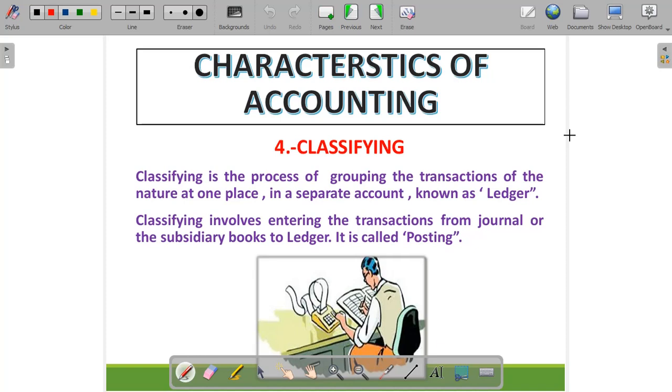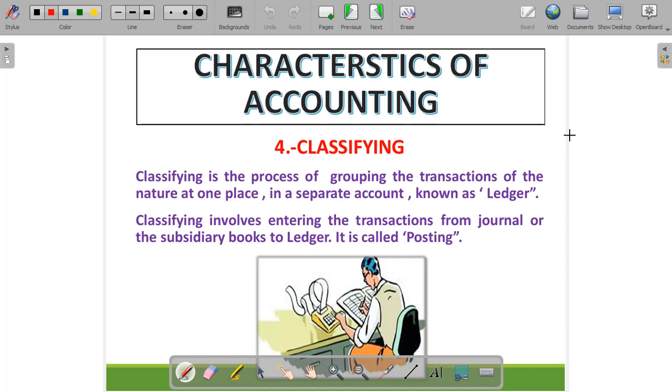Then the fourth characteristic of accounting is classifying. Basically, classification is a process. What happens in the classification? We group the transactions or events of similar nature at one place, right? That particular place is known as a separate account, and it is known as a ledger, right?